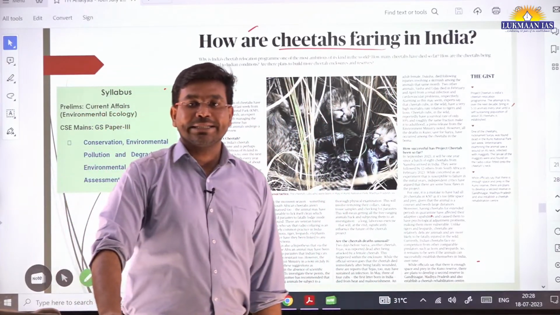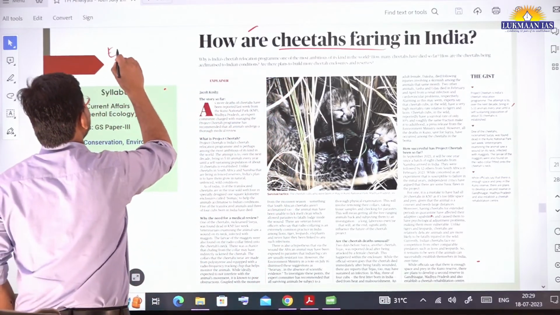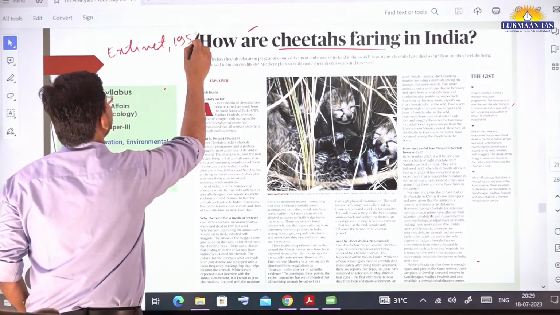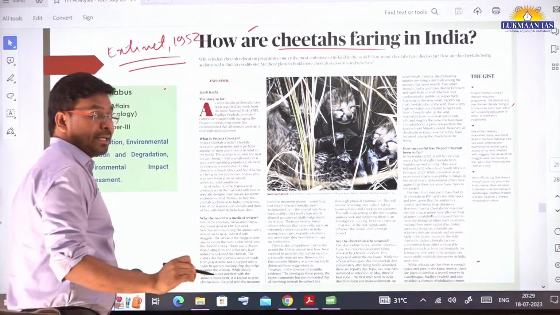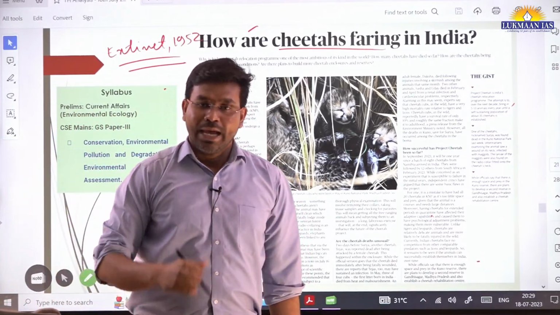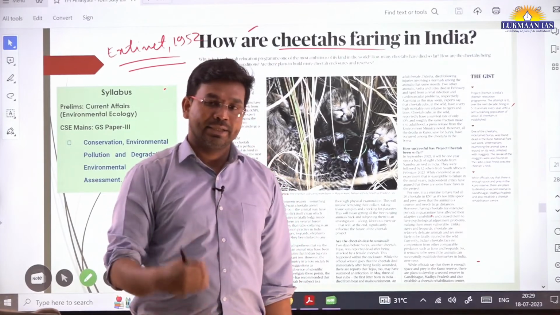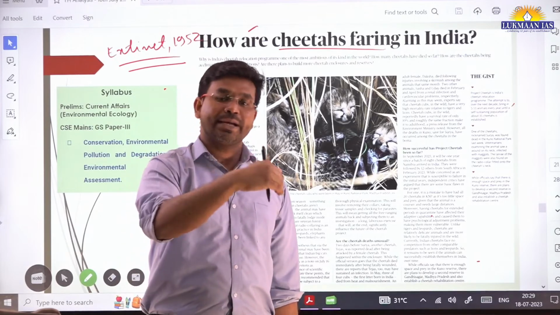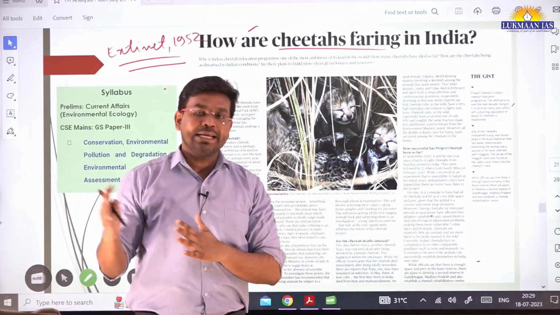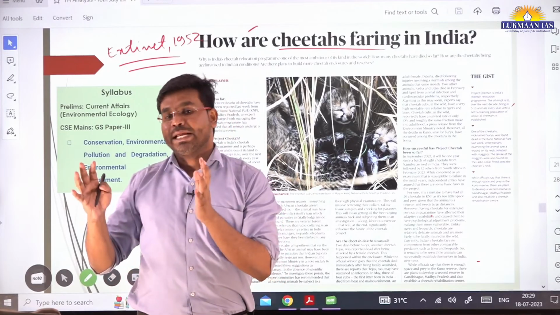You might know that cheetahs were declared extinct in India in 1952 itself. They have been an extinct species in India since 1952. But the Government of India has gone for a cheetah reintroduction program, and under it we have tied up with foreign countries, for example South Africa and Namibia. From there, every year, over the next 10 years, we are going to import some cheetahs and introduce them in our national parks.